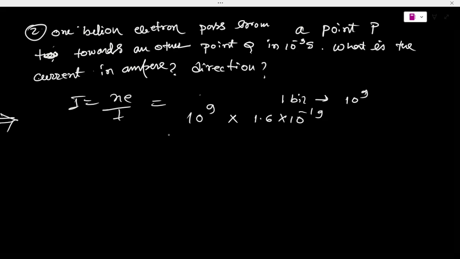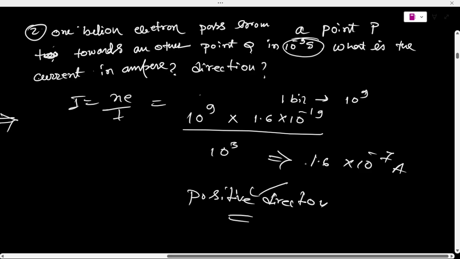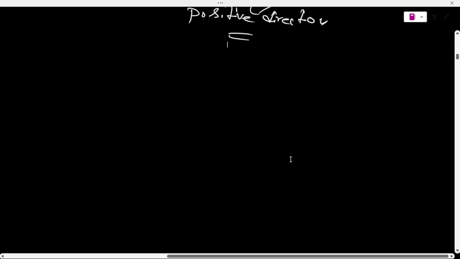And 10 to the power minus 3 second is given here, you can see. So after the calculation, what will come out? 1.6 into 10 to the power minus 7 ampere, and the direction is positive. Okay, so that was the question and that was the answer.